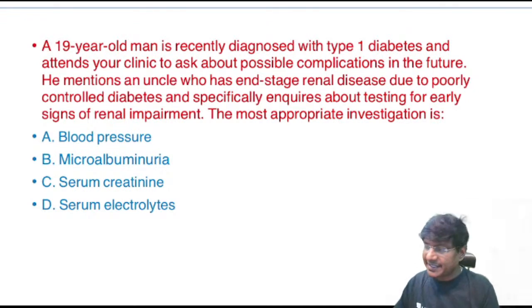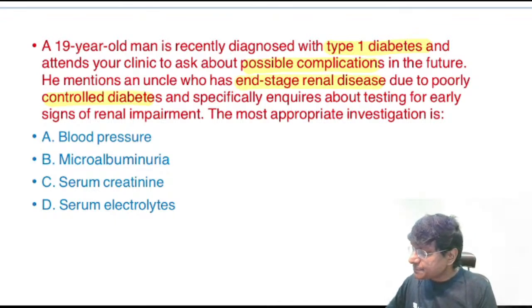A 19-year-old man is recently diagnosed with type 1 diabetes mellitus and attends your clinic to ask about possible complications in the future. He mentions an uncle who had end-stage renal disease due to poorly controlled diabetes and specifically inquires about testing for early signs of renal impairment. So what do you think is the most appropriate investigation in this patient?